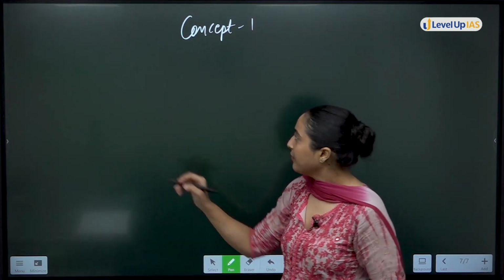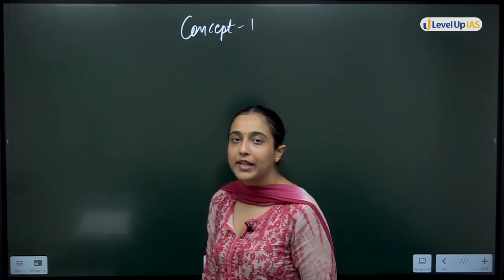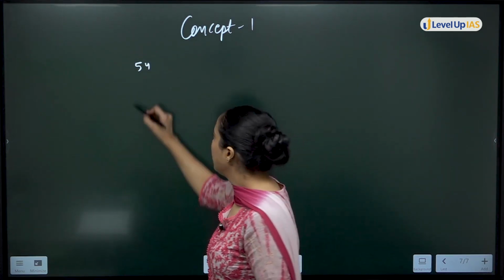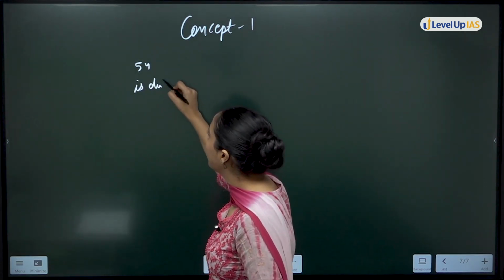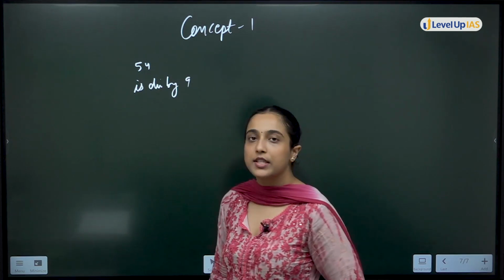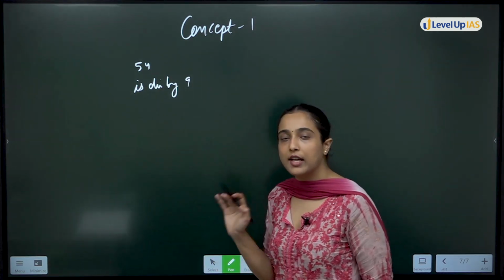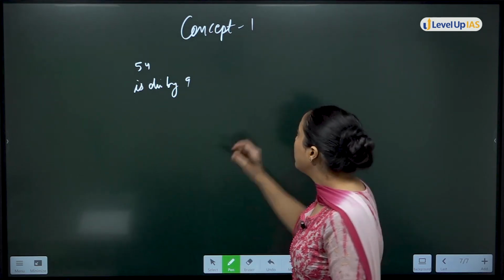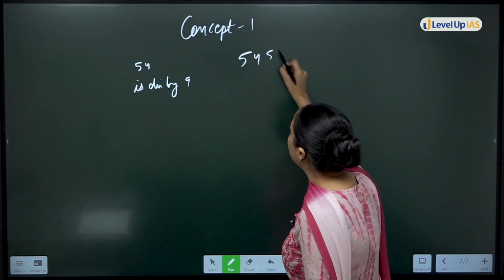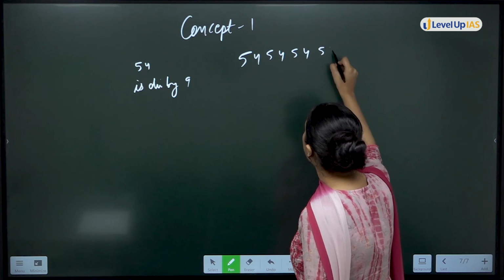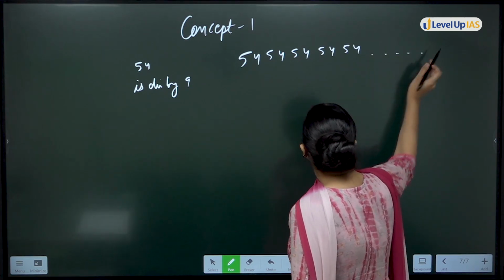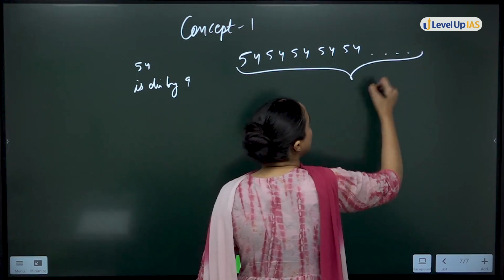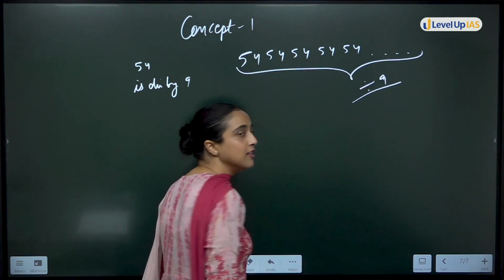Concept 1. If, for example, I am saying 54. 54 is divisible by 9. ठीक है? 54 9 से divide होता है. 9 6 is 54. 54 is divisible by 9. Now, you write 5 4, 5 4, 5 4, जितनी मर्जी बार you write 5 4, this complete number will be divisible by 9.